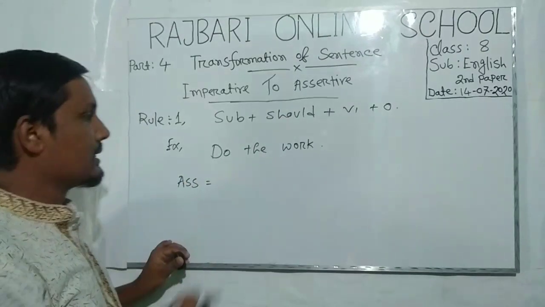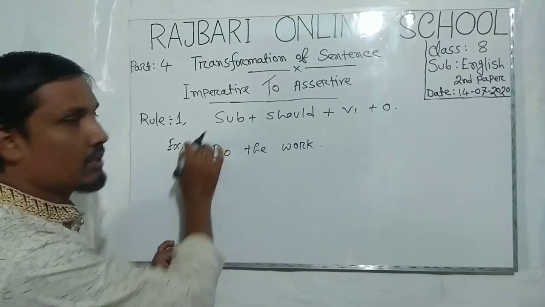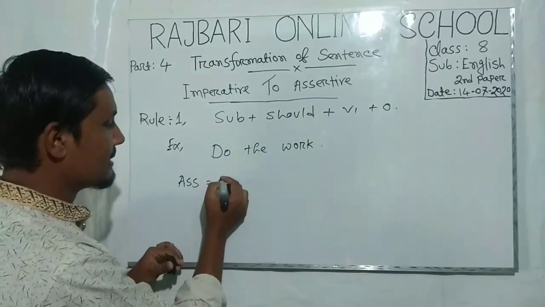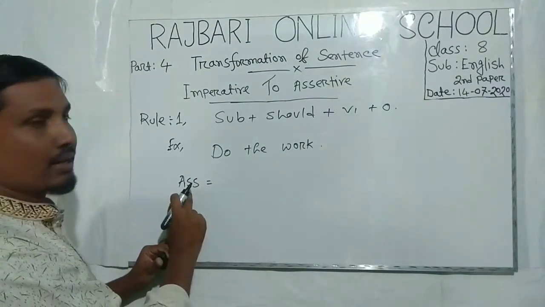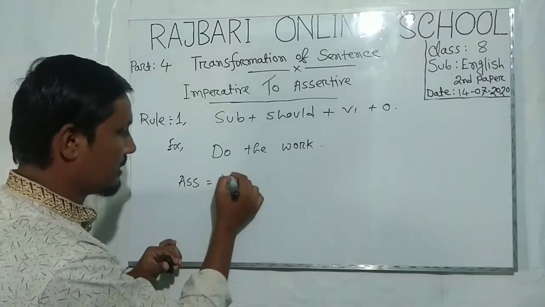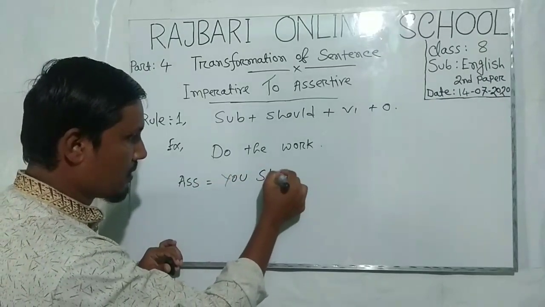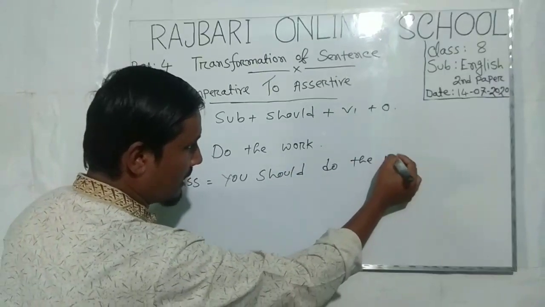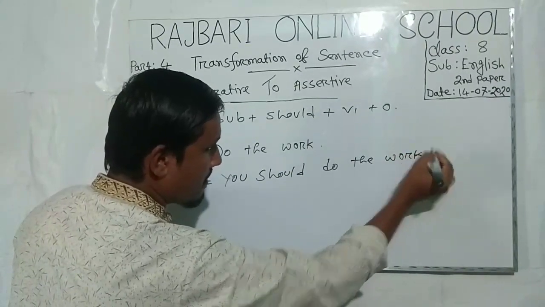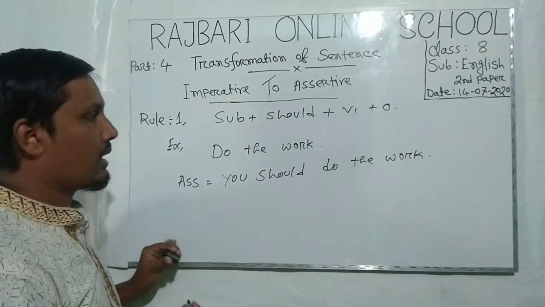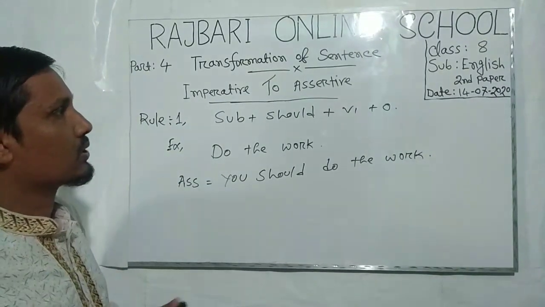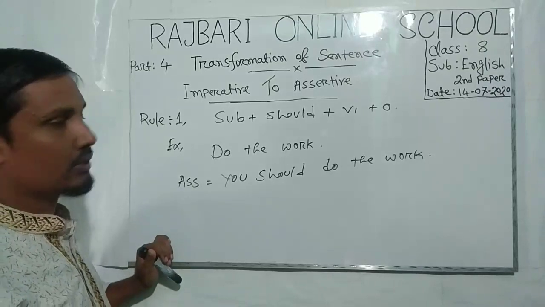You know that the subject of an imperative sentence must be you. What? You. And you have to use this you in the assertive sentence. You should do the work. Okay, my dear students, have you understood this sentence? I hope you have understood this sentence and this rule.